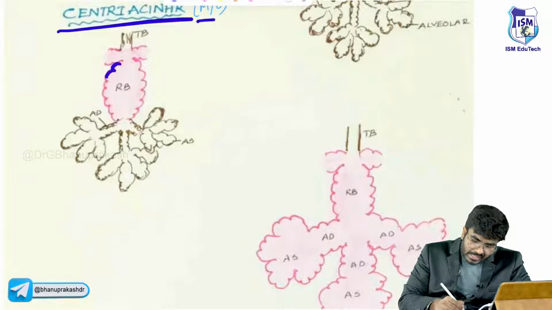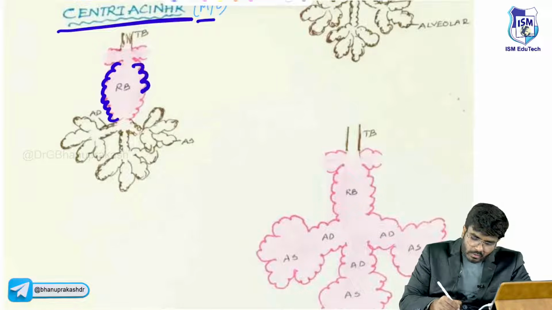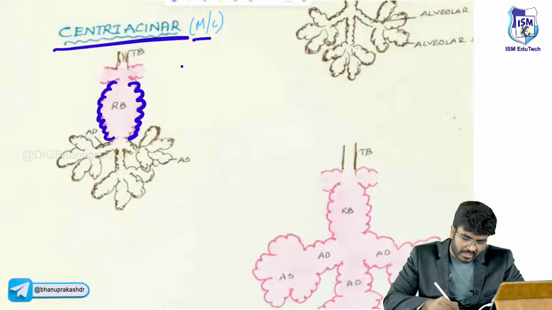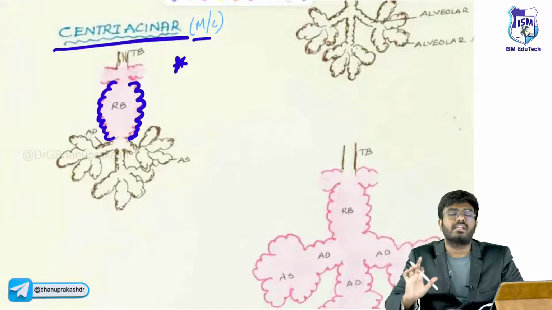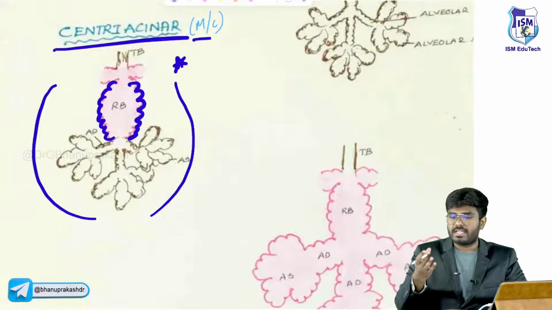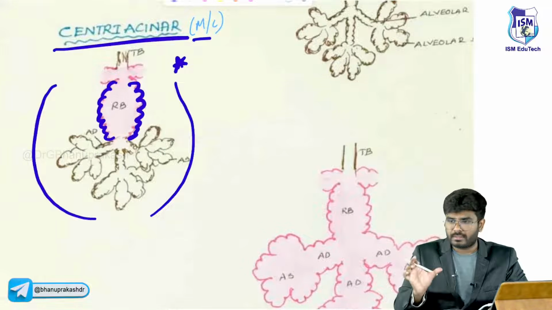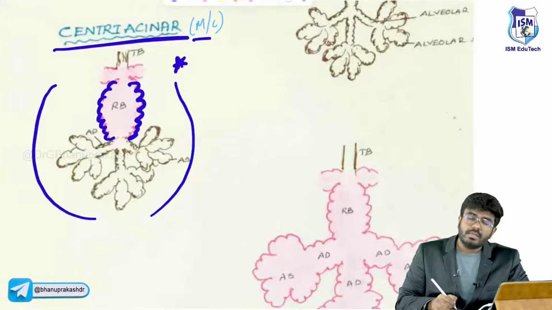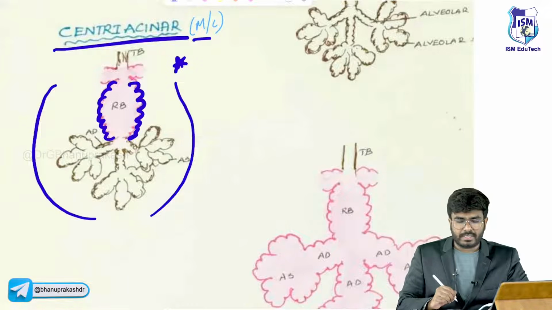In centriacinar emphysema, who is getting affected? Only the respiratory bronchioles are affected. It is in the center of the acinus, hence centriacinar emphysema. This whole thing, respiratory bronchiole, alveolar duct and alveolar sac, is called one acinus. So in centriacinar emphysema, the respiratory bronchioles are affected.